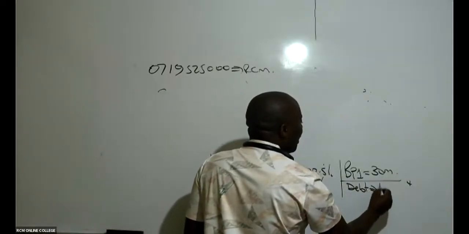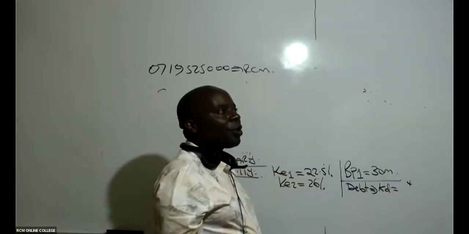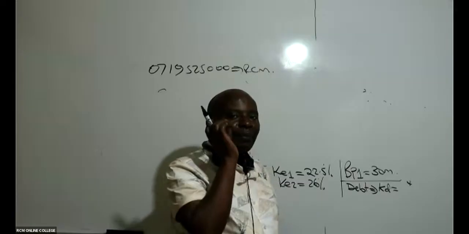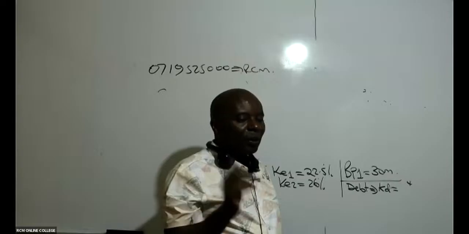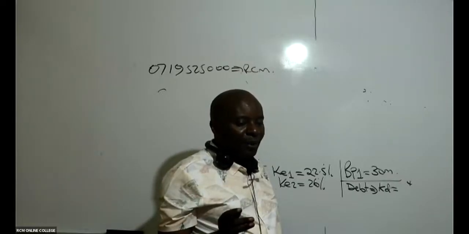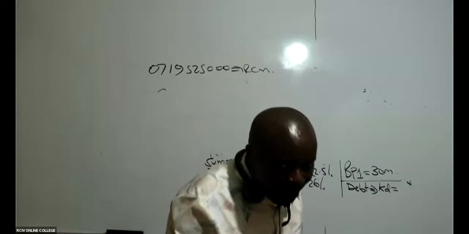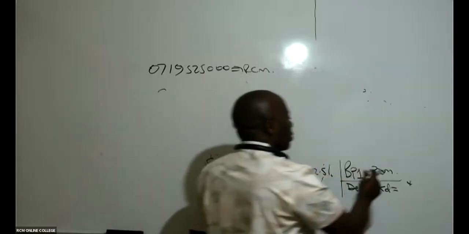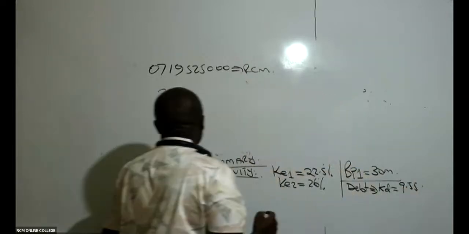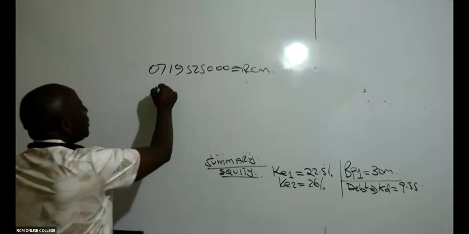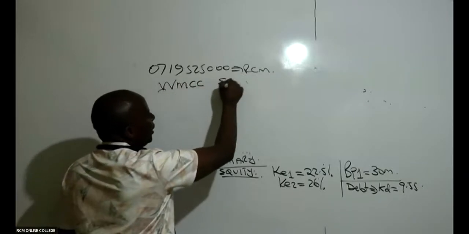That, if I remember very well, KD was only 1. The cost of debt was only 1. Was it 9.26? KD was only 1 without a break point. 9.55, yes. This was only 1, 9.55 like that. So go ahead and give us the WMCC schedule.